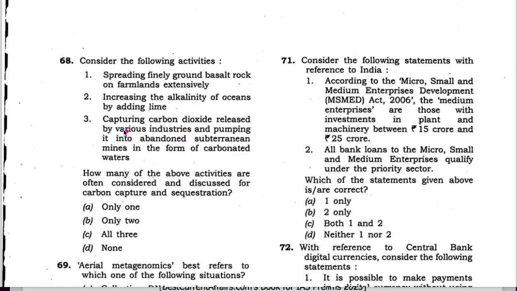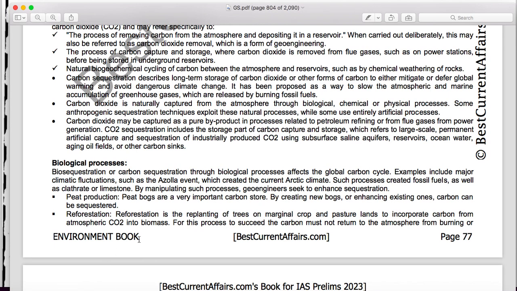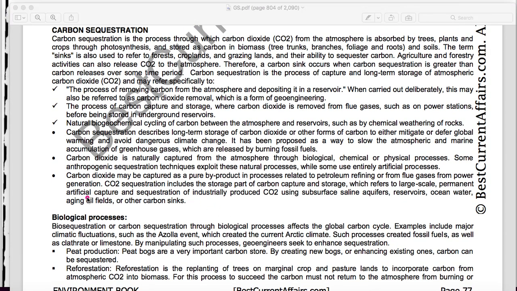Third statement is that capturing carbon released by various industries and pumping it into the abandoned subterranean mines, that is underground reservoir, in the form of carbonated waters. We have already read this para, that this technique involves sequestration of industrially produced carbon dioxide using subsurface saline aquifers, reservoirs, ocean water, aging oil fields, and other carbon sinks.